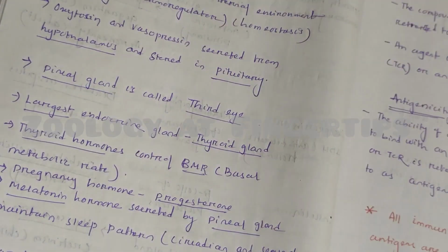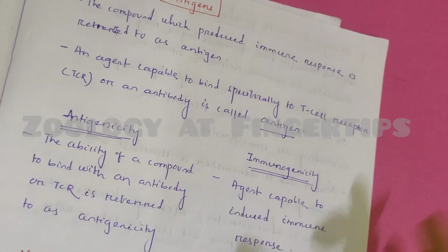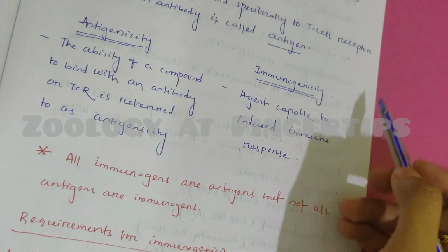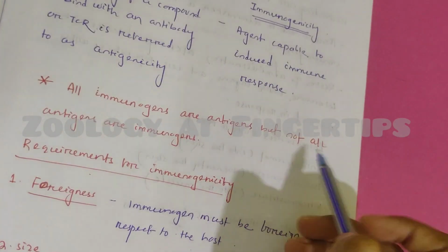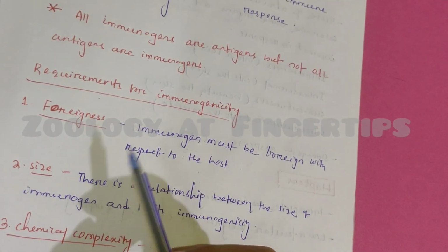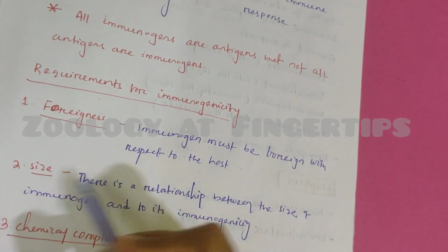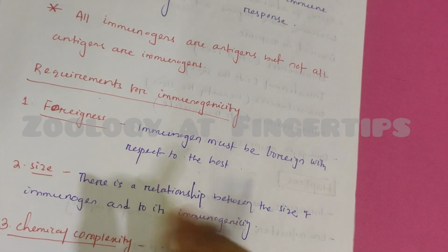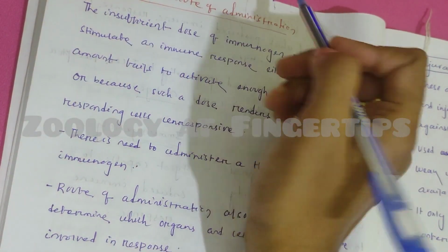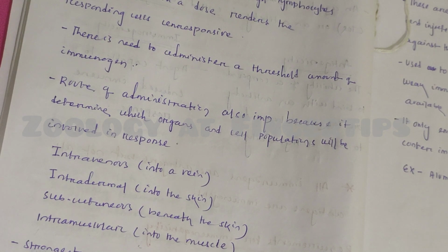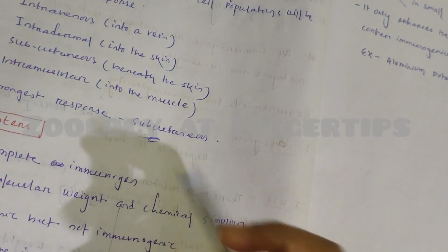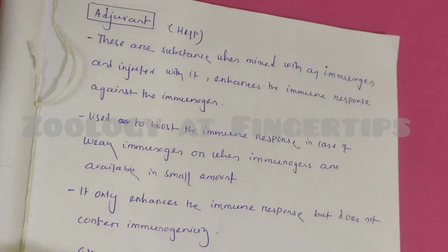So in summary, antigens are any foreign substance that produces an immune response. There is a distinction between antigen and immunogen. All immunogens are antigens, but not all antigens are immunogens. Certain factors are required for immunogenicity, like foreignness, size, chemical complexity, high molecular weight, dose and route of administration. Then what are haptens and adjuvant? Haptens are incomplete immunogens. Adjuvant helps in immunogenicity.